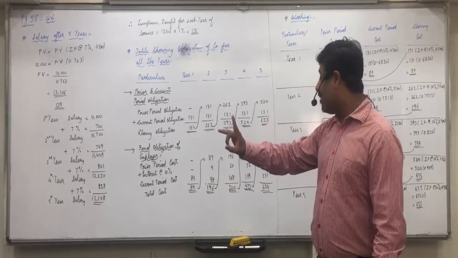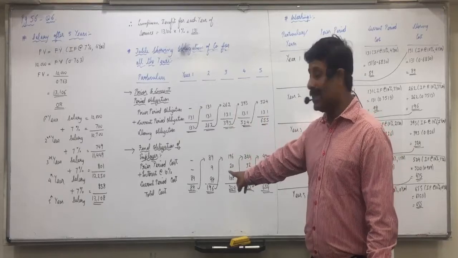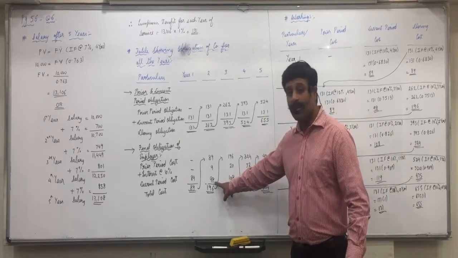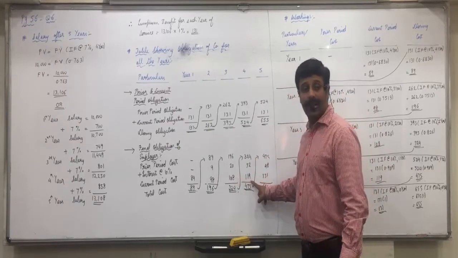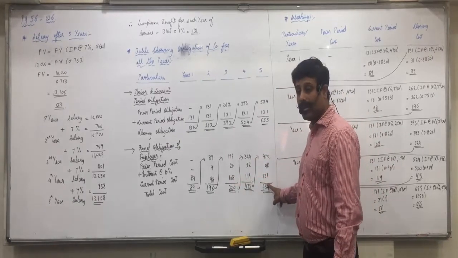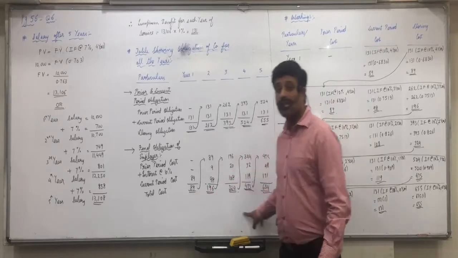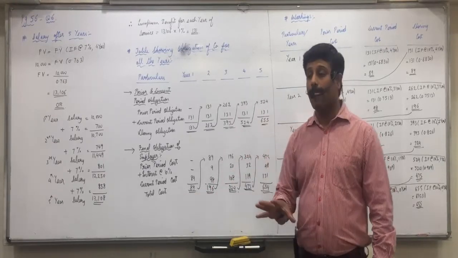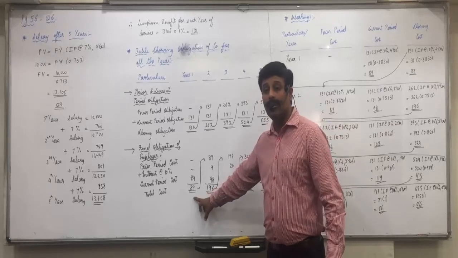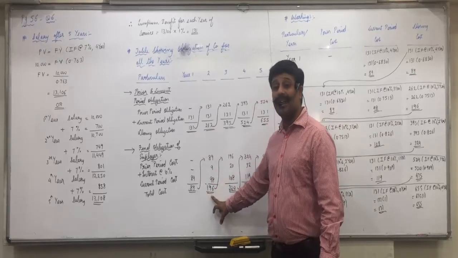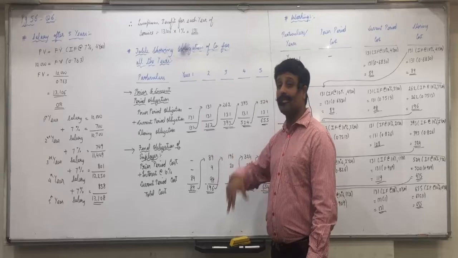In the first year company will debit in P&L account 89. Second year company will debit in P&L account 98. Third year company will debit in P&L account 108. Fourth year 119. Fifth year 130. And this total cost company will show in liability each year. In the first year on liability side company will show. Second year company will show on liability side 196, including interest.